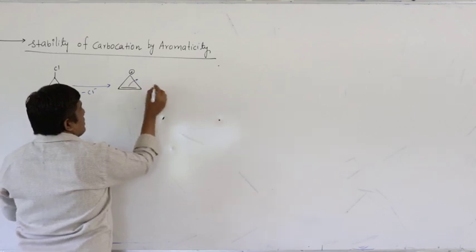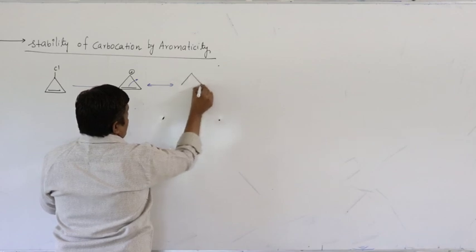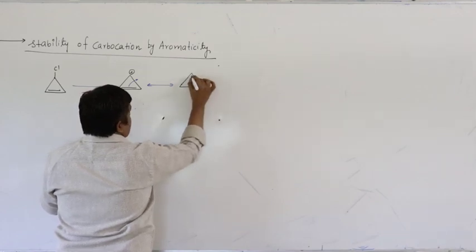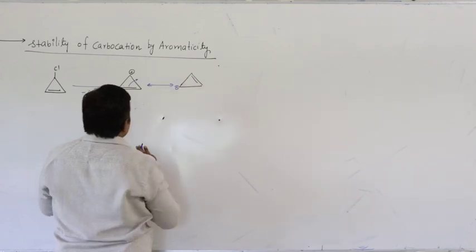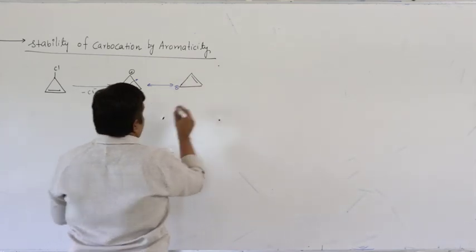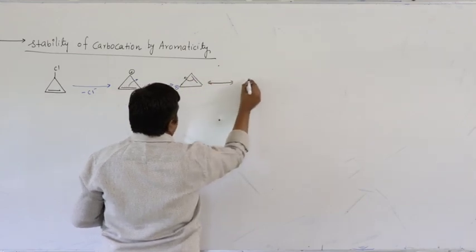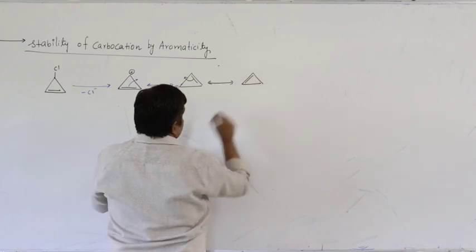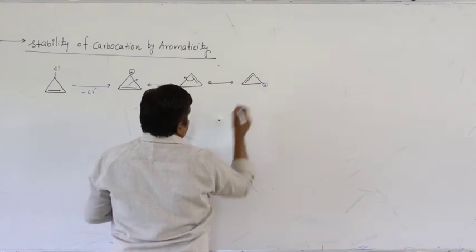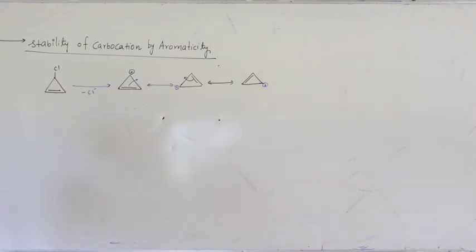You can write delocalization of charge, positive charge on 3 atoms. Here you will get positive charge because this carbon is losing pi electrons. Again, if you want, you can write one more. So the positive charge is delocalized on all the atoms. So it is resonance stabilized.